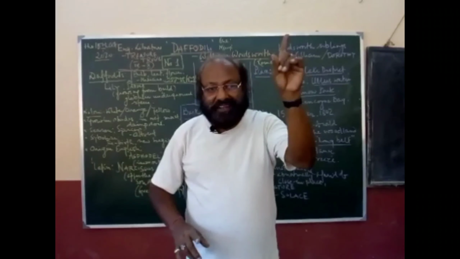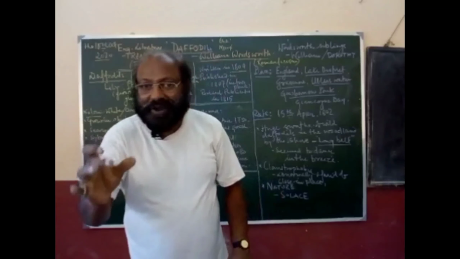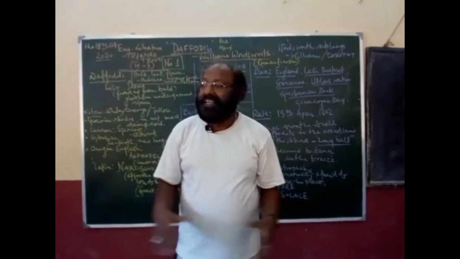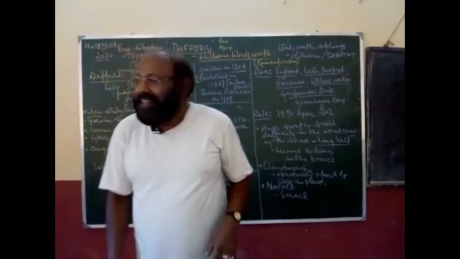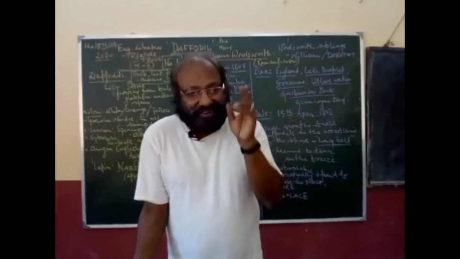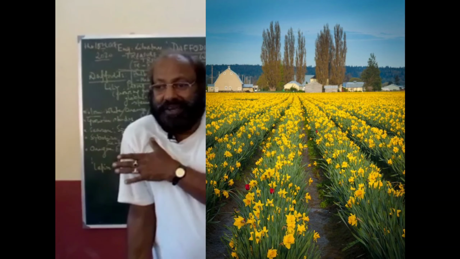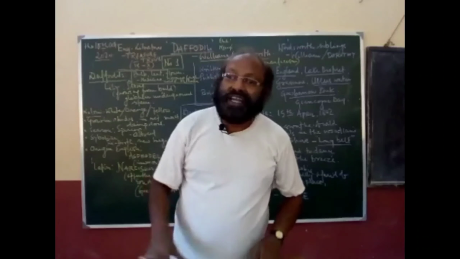A single daffodil is a symbol of misfortune, but a bunch of daffodils basically carries huge fortune. I think what is the logic behind it? The logic is that daffodils always grow in huge numbers.